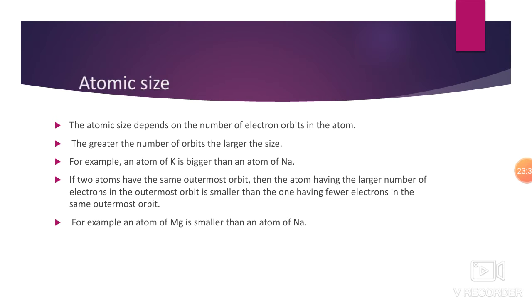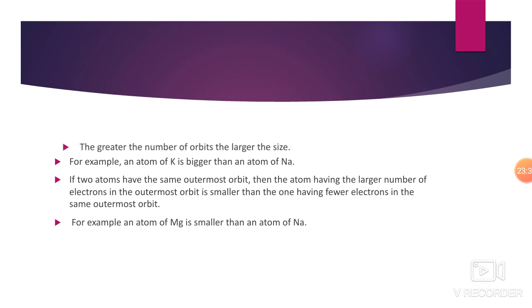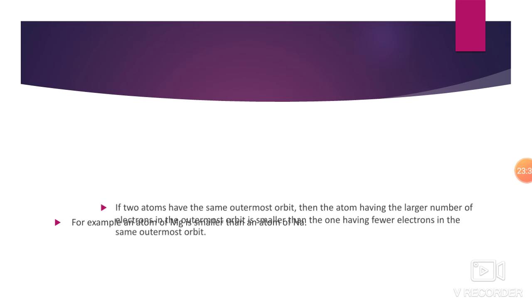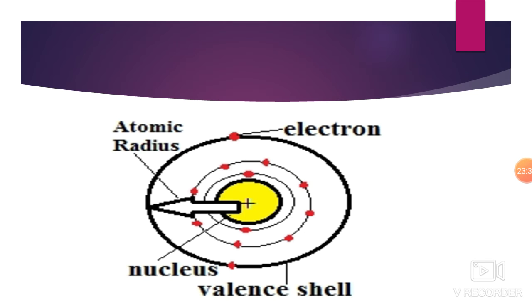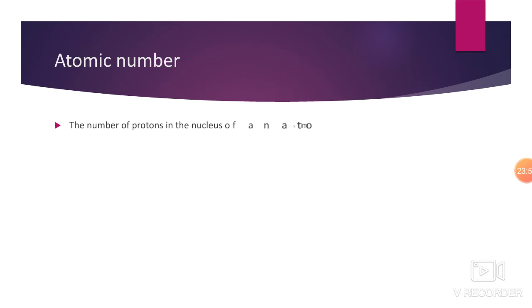Okay, next let's go to the next topic, that is atomic number. Before going to it, let's see a diagram of what I told you. Now let's go to the next topic, atomic number. So what is atomic number? Let's see. The number of protons in the nucleus of an atom is the atomic number of the atom.